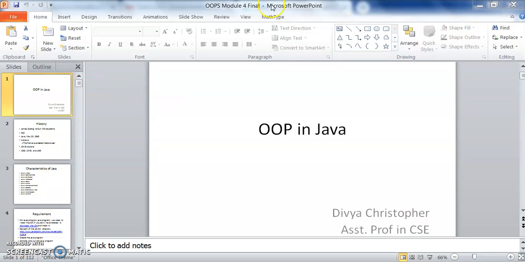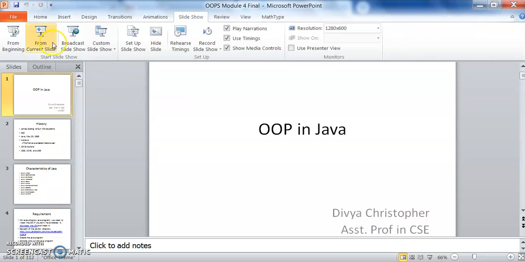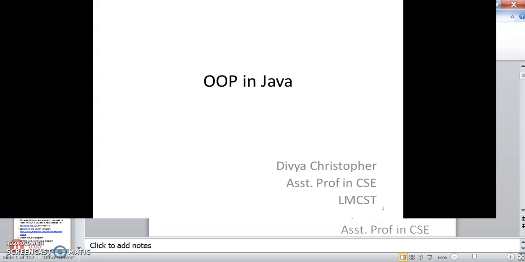Okay, so today we are going to learn about object-oriented programming in Java. As we all know, Java is an object-oriented programming language as well as a concurrent language, and it is highly secure as well. That's why many programmers prefer Java as a prime programming language for developing their applications.